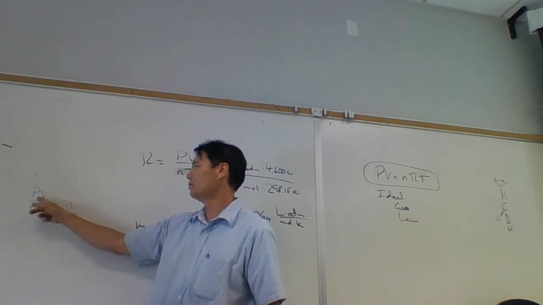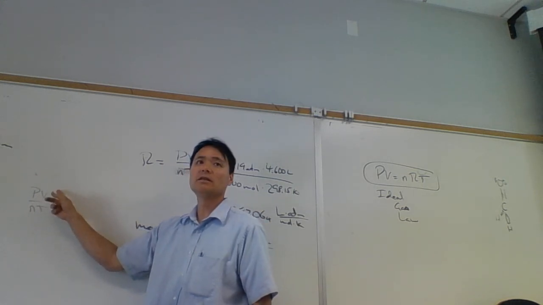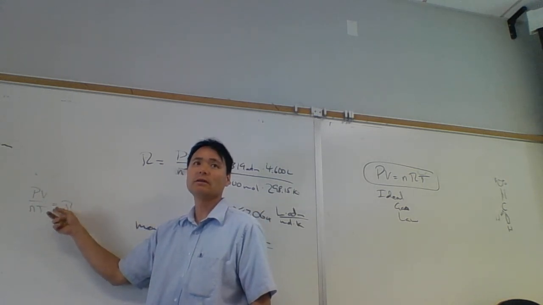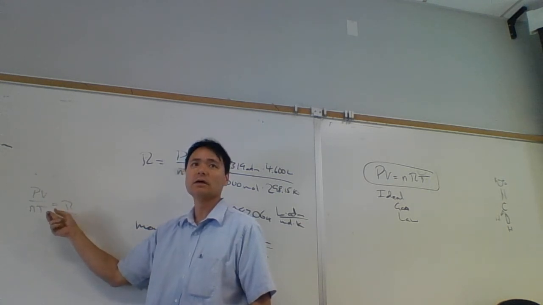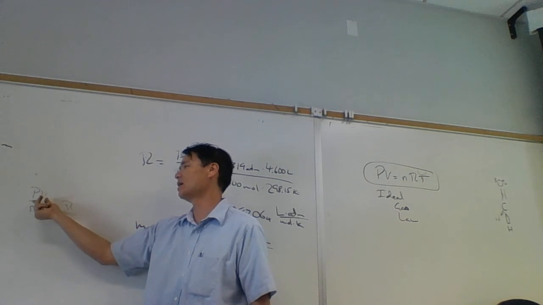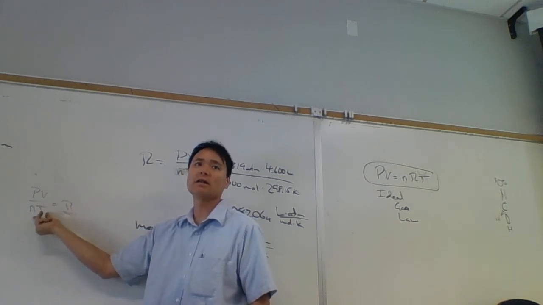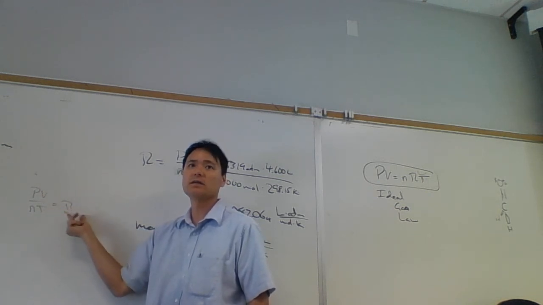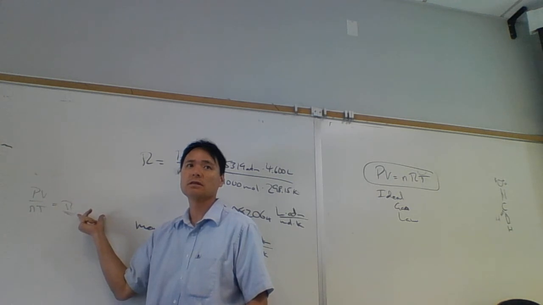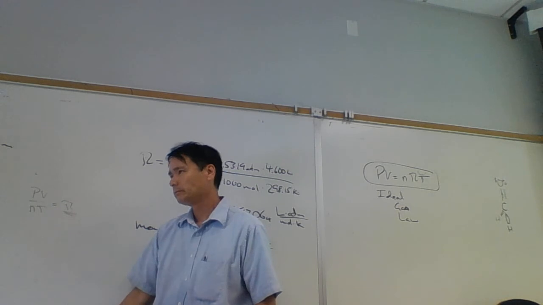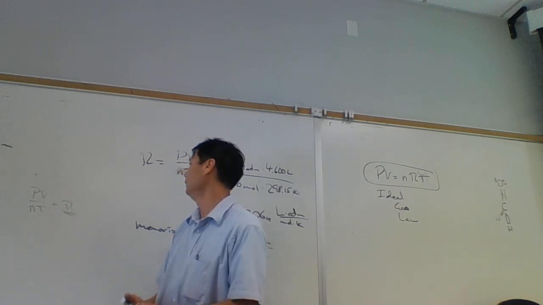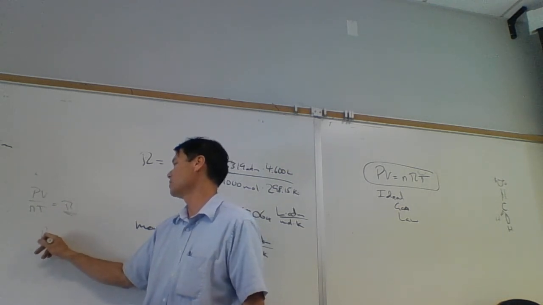So the way you look at it is this. Let's say if the numerator increases by 1, the denominator has to increase by 1, whether it's n or T or whatever it is. And if the numerator gets cut in half, the denominator has to get cut in half. It's because this has got to equal this constant. That's it. And so if everything's set, then we should get this constant.